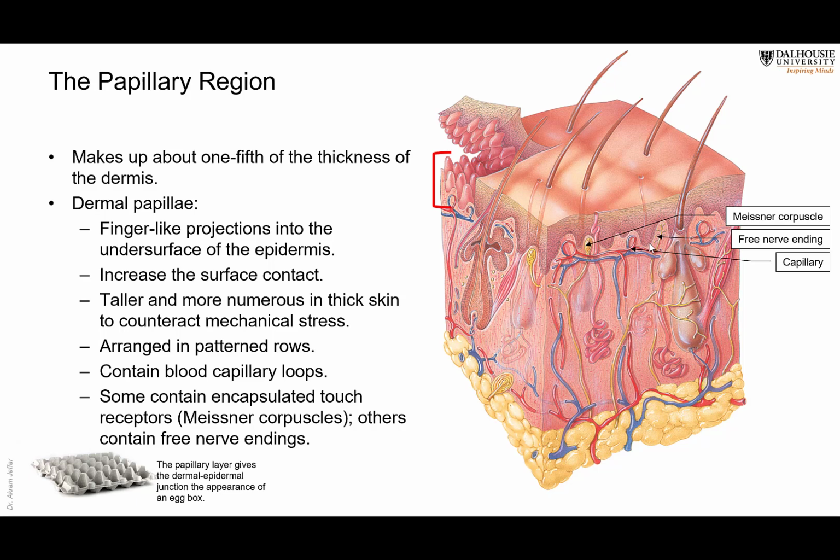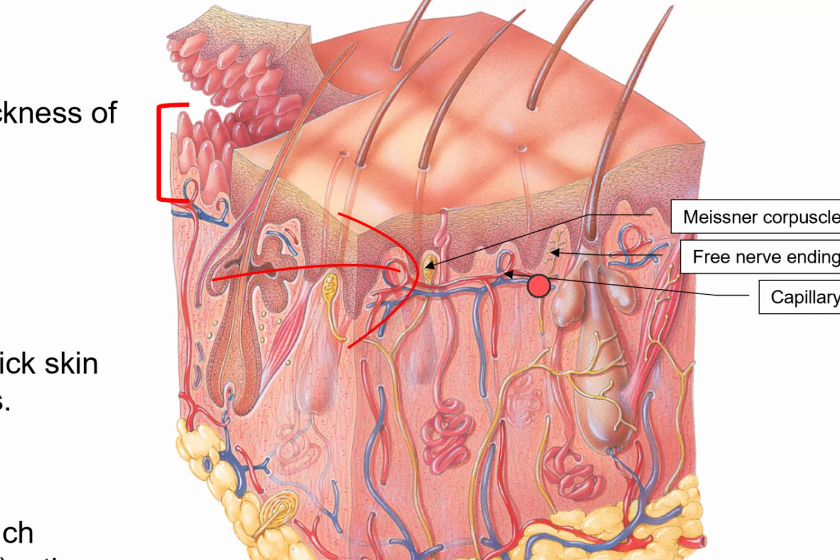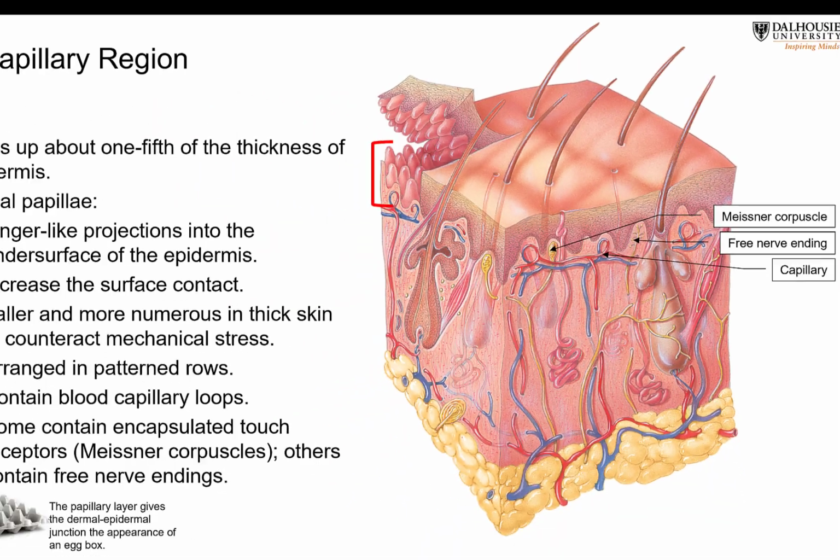They just give an appearance of an egg box. You can see it here. In thick skin, they have a certain pattern, and this will be reflected on the surface of the skin as the epidermal ridges that produce the fingerprints. That's only in thick skin. They contain blood vessels, which are important not only for the dermis but for the epidermis, and contain a lot of receptors, whether encapsulated or non-encapsulated. One of them, you can see it here, is called the Meissner corpuscle. It looks like a skein of wool.